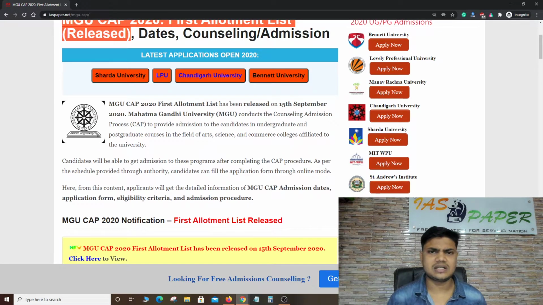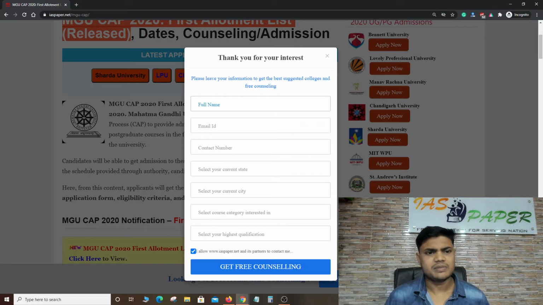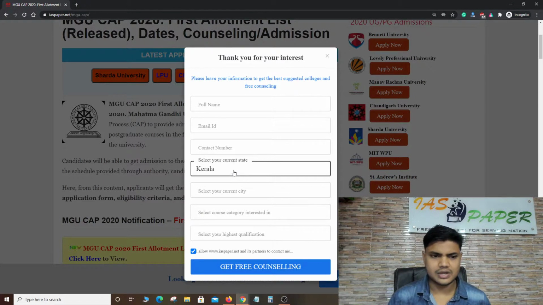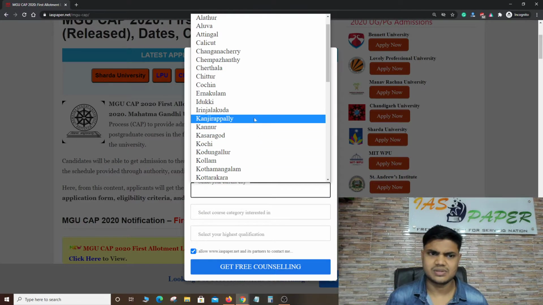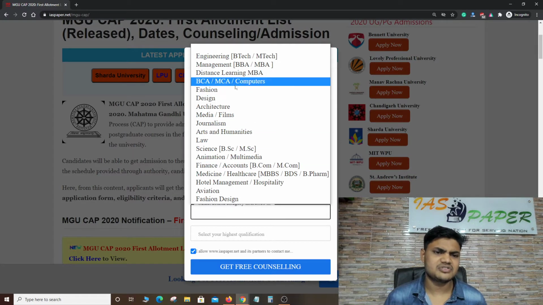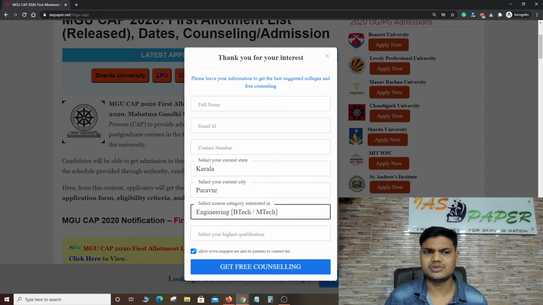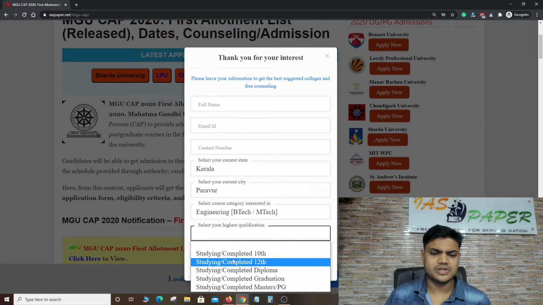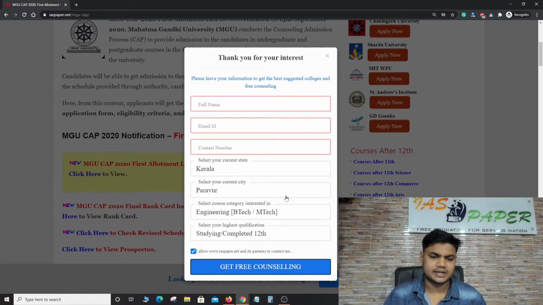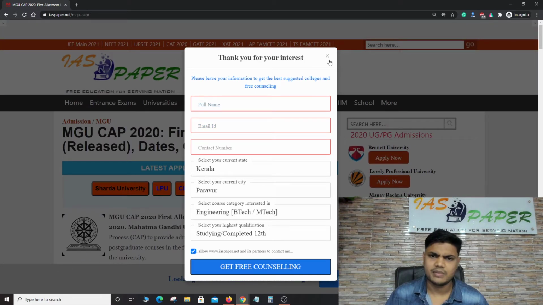Mahatma Gandhi University, CAP is called counseling admission process. Before that, make sure you fill in this form, which is very important. Here you need to write your full name, your email address, your contact number, your state. For example, I'm from Kerala, so I'll select Kerala. If you are from somewhere else, just select wherever you are. And select which course you are interested in. For example, I'm interested in engineering, so I'll select engineering. For your highest qualification, you write 12th. Then click on get free counseling, and you will start getting updates from MGU free of cost.